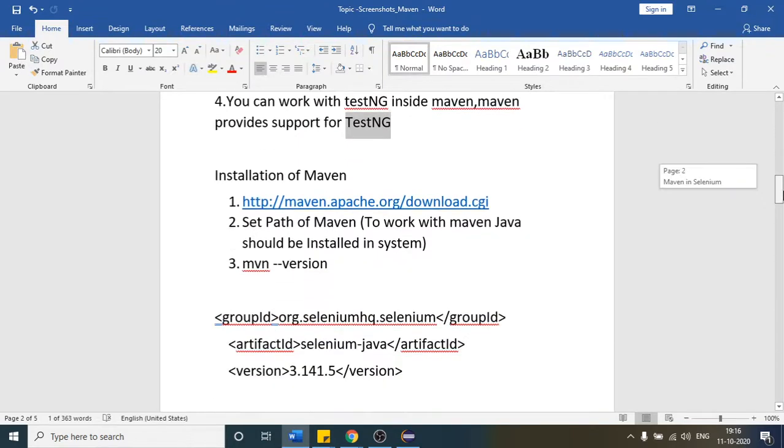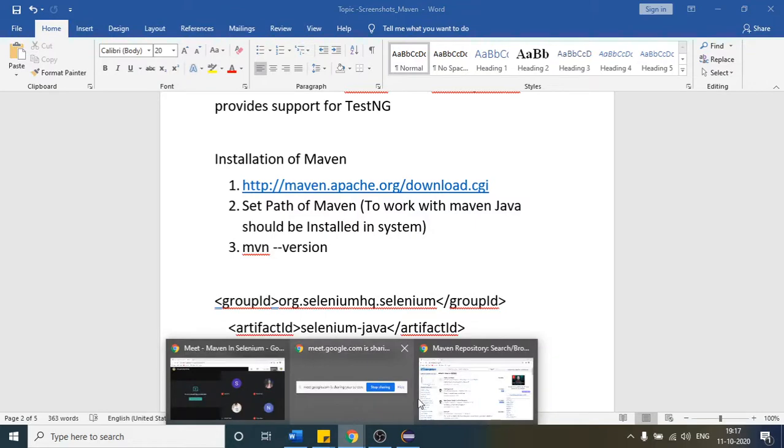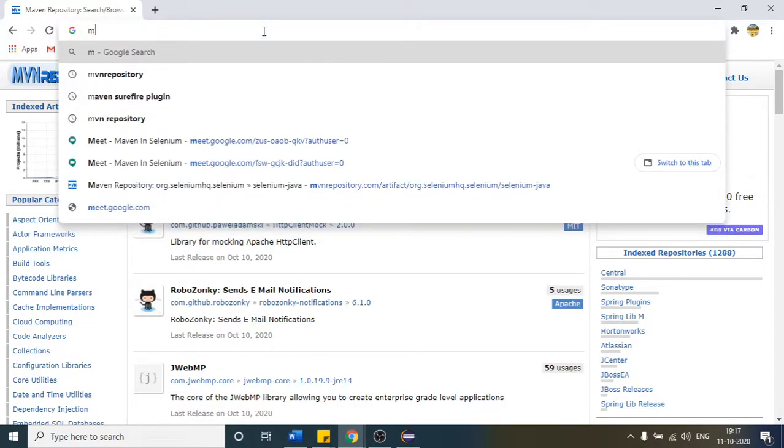Right? After that, before beginning with Maven, let us first set up Maven. How to install Maven, let us see. So this is the website. Even if I do not want to go with the website, just write Maven and Maven installation.